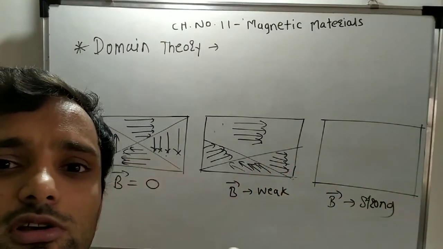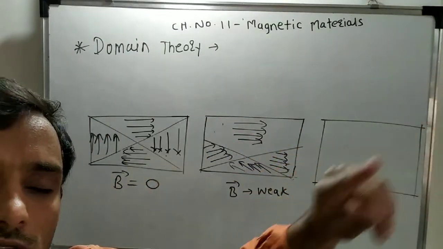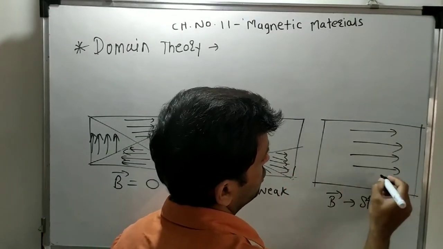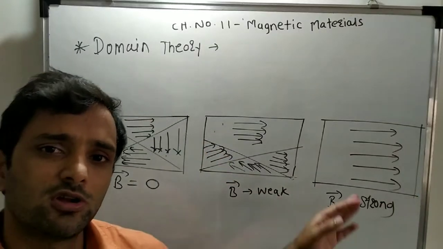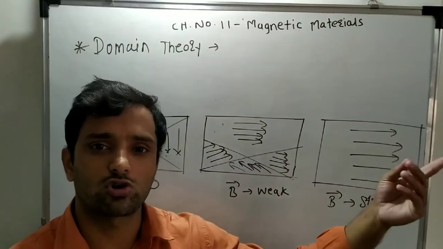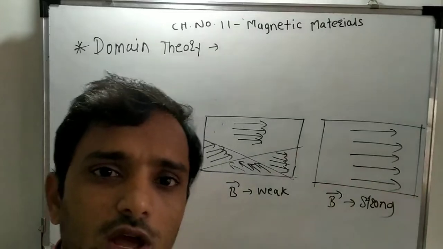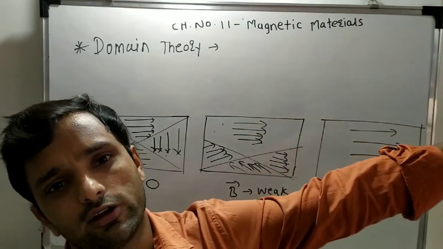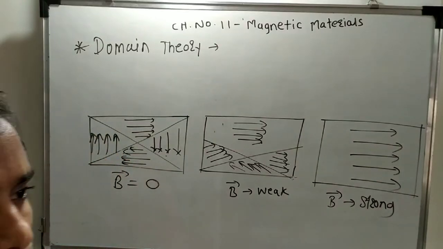The domain structure will get destroyed and all the dipoles present in all domains will align in only one direction. Now there is no domain structure present. The domain structure gets destroyed in the presence of the strong external magnetic field, and all dipoles present in the domains get aligned in the direction of the external magnetic field. So this is the nature when we apply a strong magnetic field.